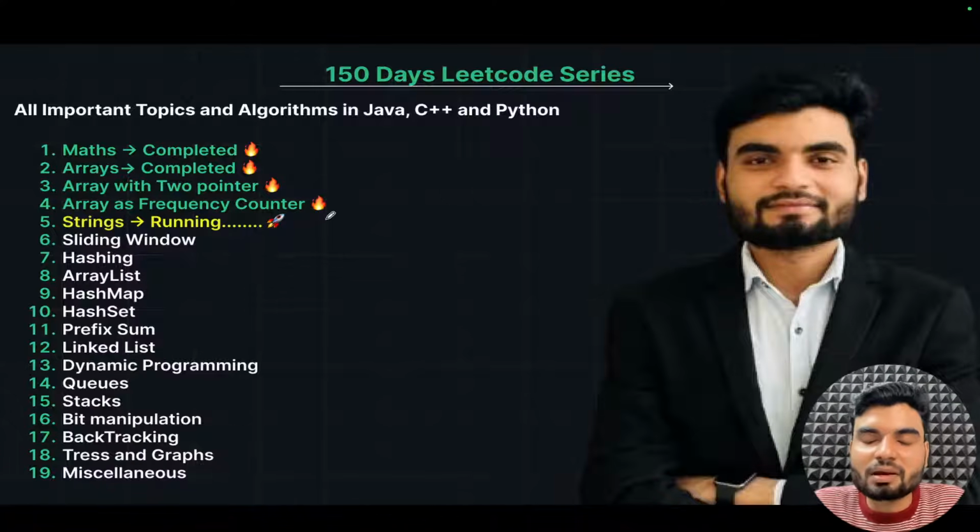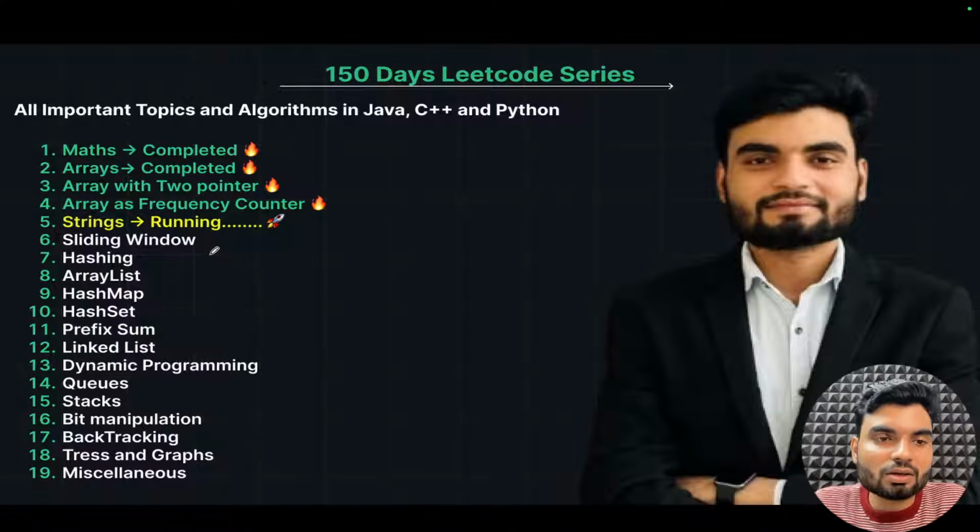But the only commitment I want from everybody is that they will be honest. They will not just copy and paste. They will understand the solution. They'll try to solve similar questions on LeetCode and other platforms as well. After understanding, they'll write the code by themselves. If they are not able to make the logic, only then they copy the solution. They'll do a dry run as well. Only then will you get everything.